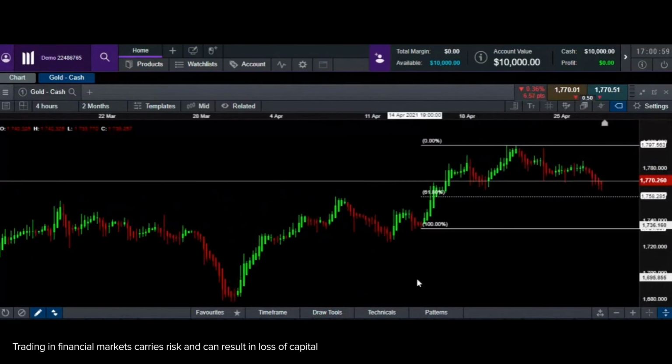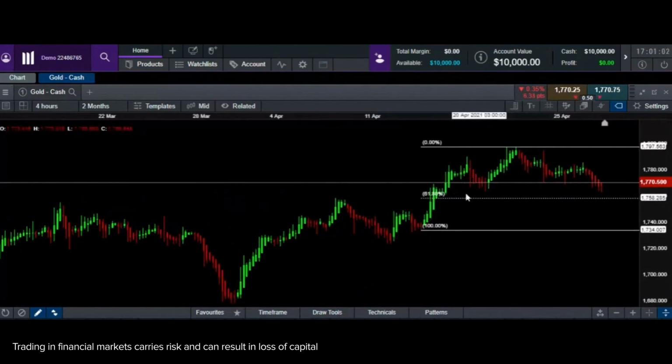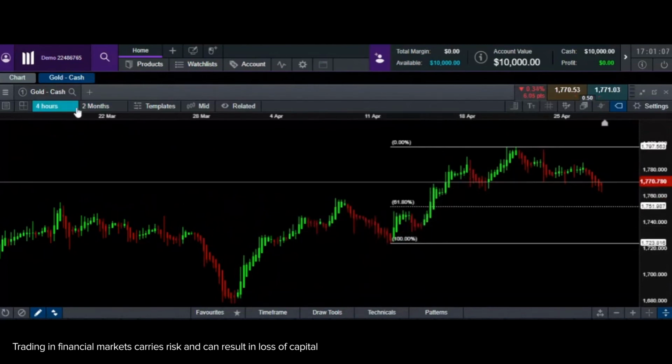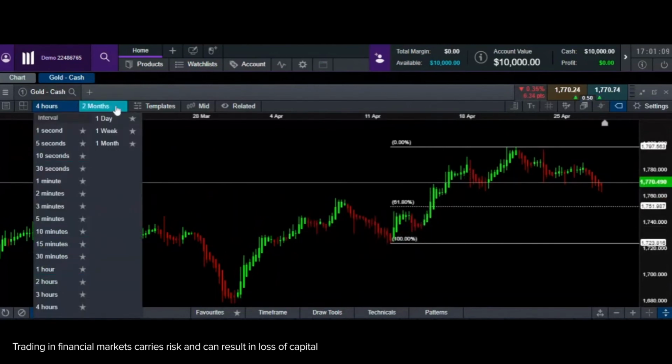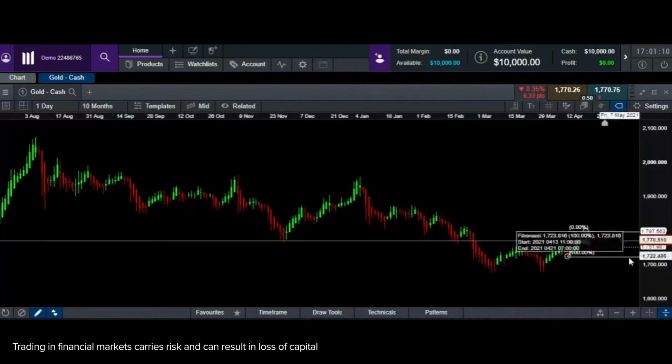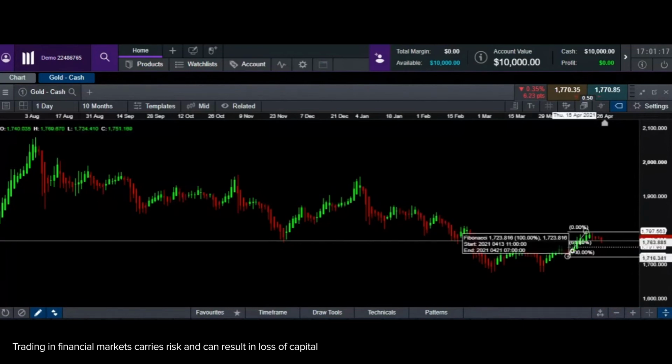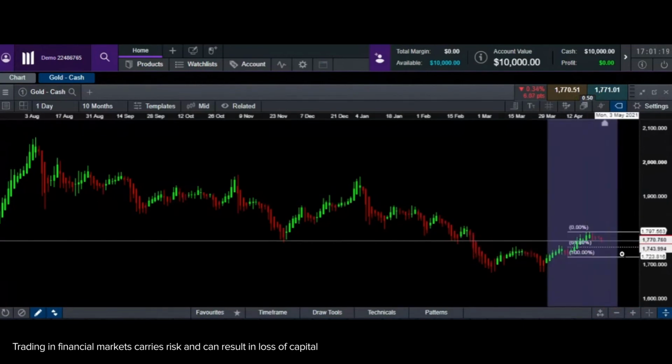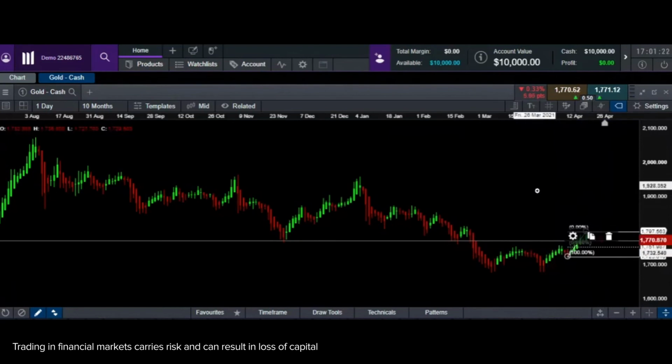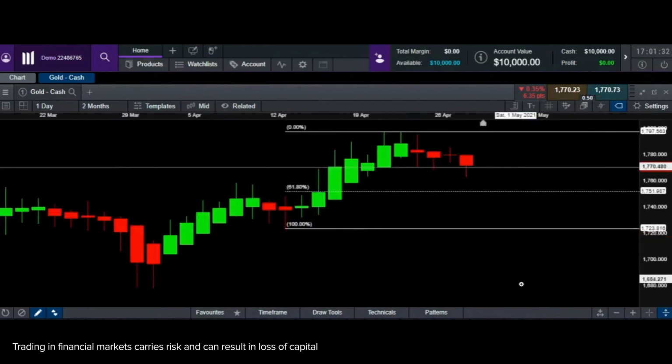So now we understand that if this was the rally that had happened on gold, or you can actually even take this particular rally if you look at it on a daily chart. Let me do this on a daily chart. Yeah, so this will show you a much clearer view. One point to note is the more you go on a larger time frame, the smoother the charts will be and easier for you to identify entries and exits. However, your results will not be seen in one single day. It could take time before the price comes towards your take profit.